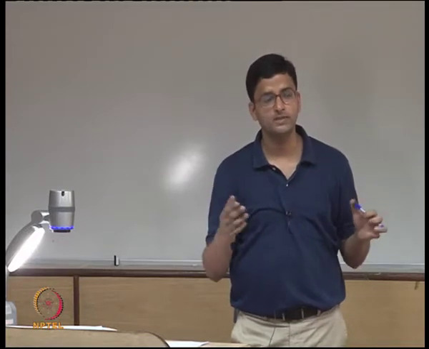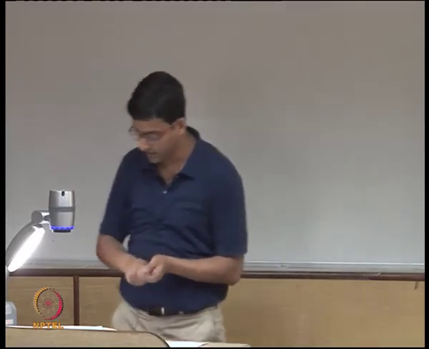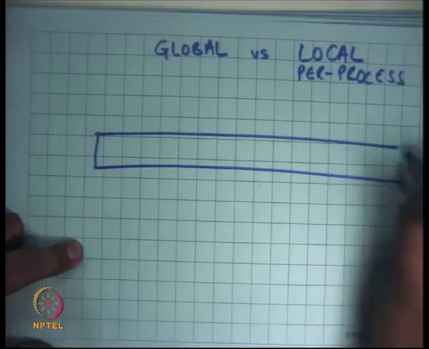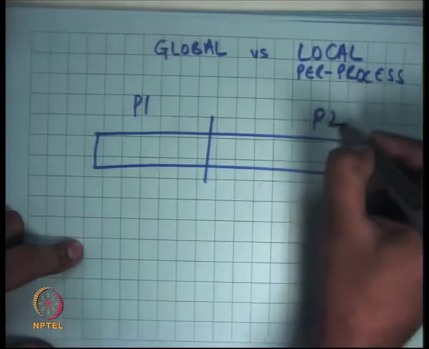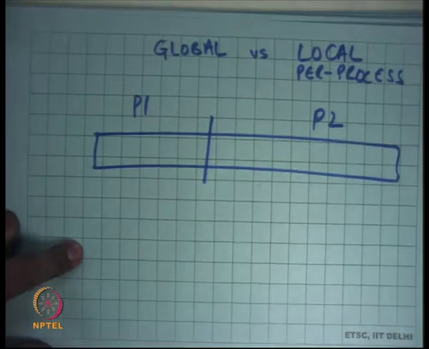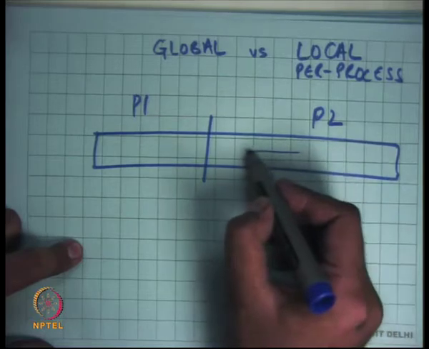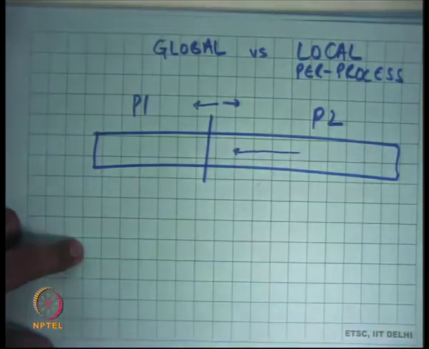The other way to do it is to have per process pools. So you have per process quotas. Let's say this is my complete memory, and I have some quota for process P1 and another quota for process P2, and if process P2 is taking lots of page faults, then slowly I will move this barrier in one direction or the other.